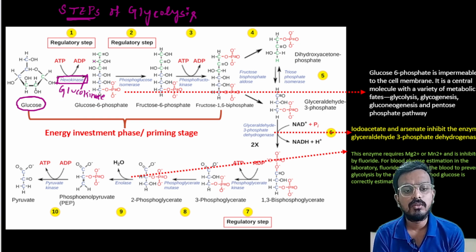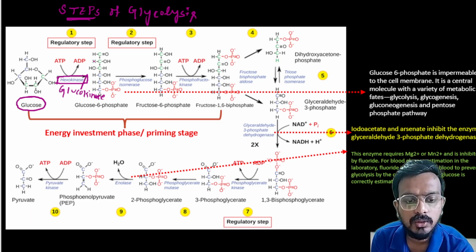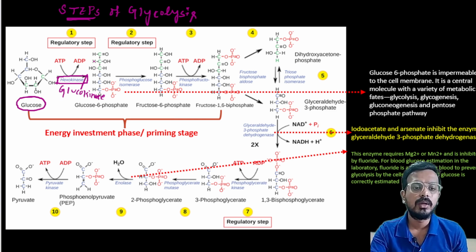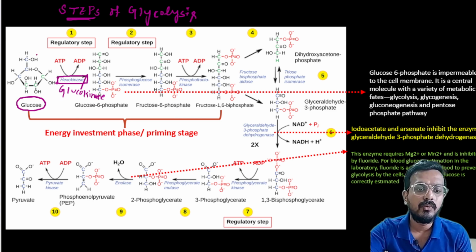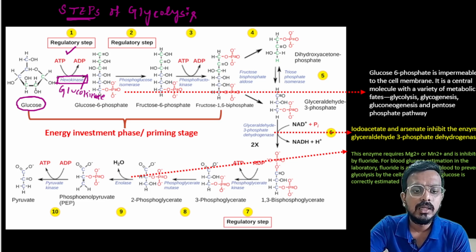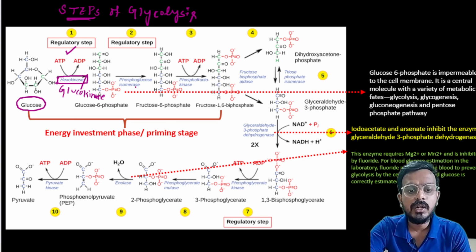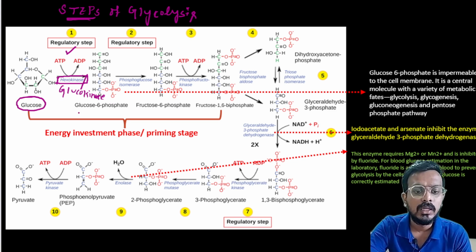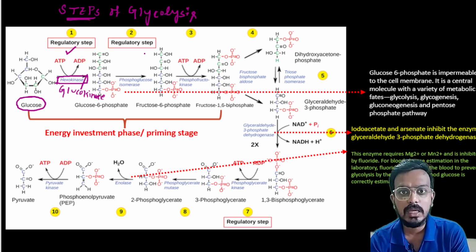So glucose is converted by hexokinase or glucokinase with the utilization of one ATP. Here one ATP is utilized. Next, glucose 6 phosphate is converted to fructose 6 phosphate. Here glucose is just converted to fructose. An isomerization takes place, where one isomer is converted to another isomer.